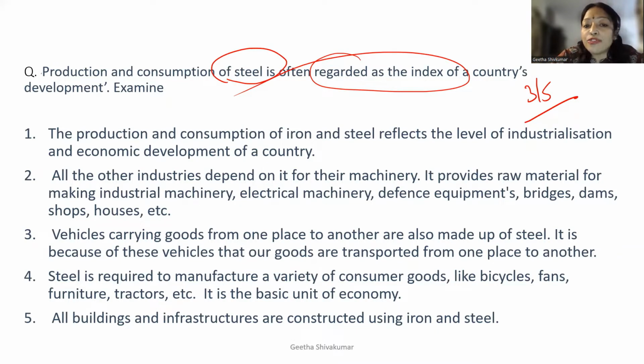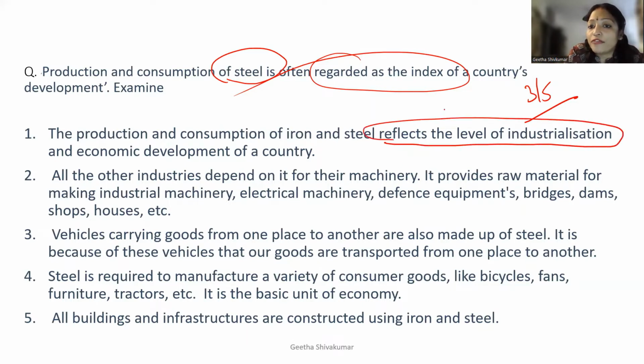The production and consumption of steel and iron reflects the level of industrialization and economic development of a country. So here we have to write reflects the level of industrialization, first keyword. Second, all the other industries depend on it for their machinery. So now we need to understand industries depend. Here your keyword is other industries depend on it for their machinery. It provides raw material for other industries. That's the reason iron and steel industries play a very important role.